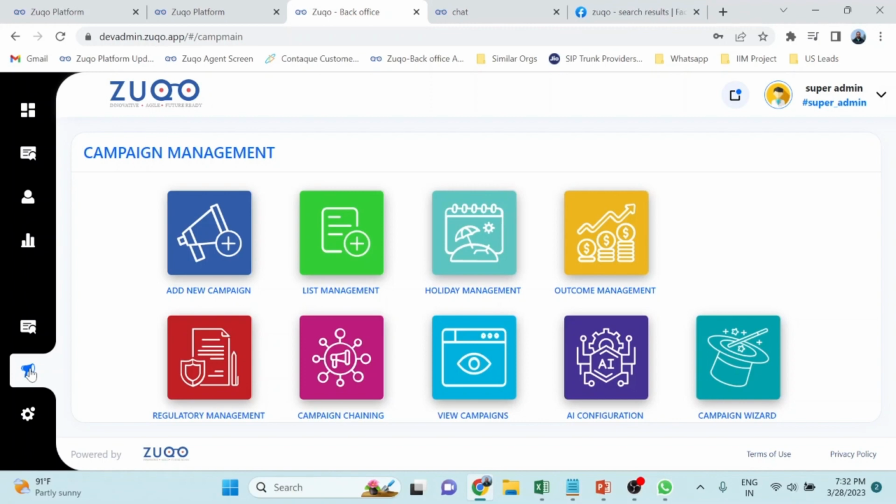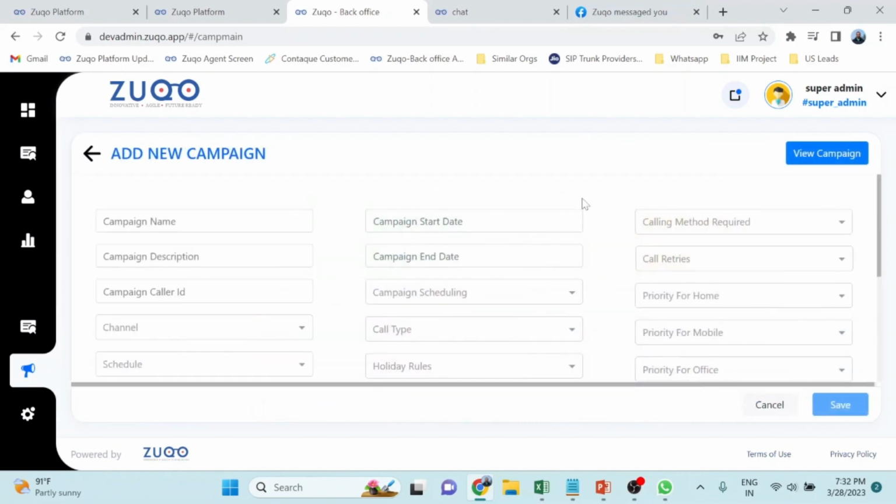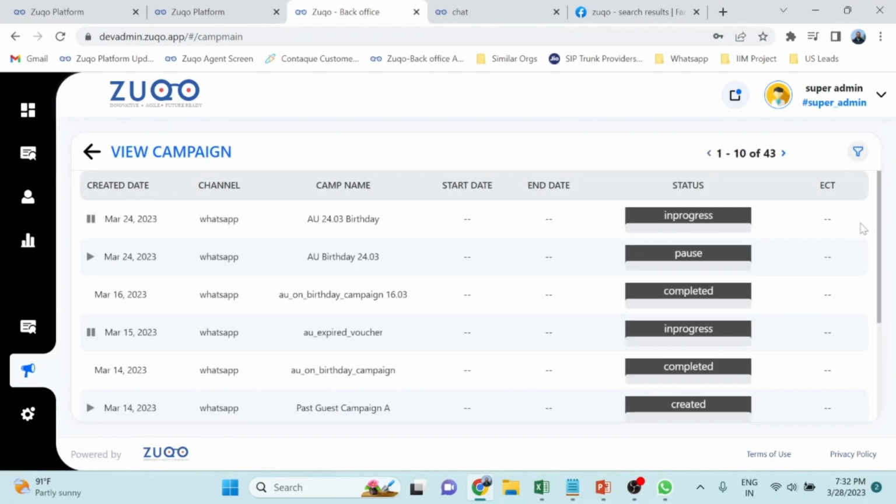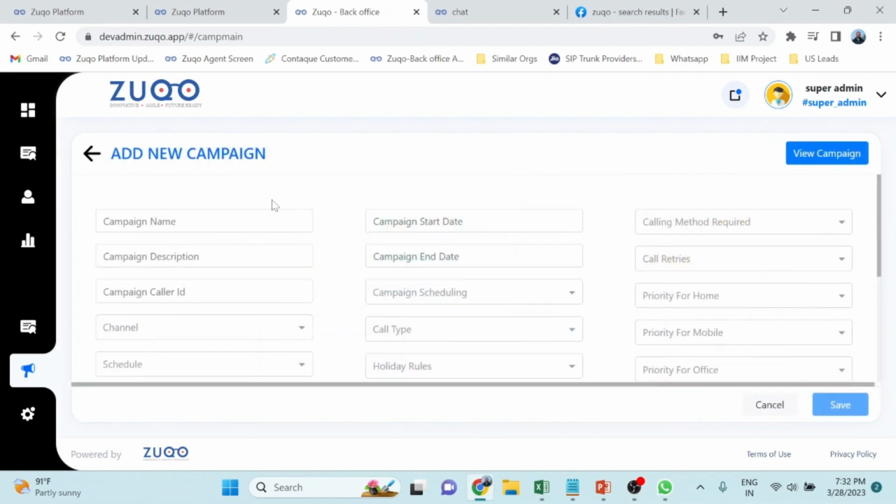This is a very powerful auto dialer facility that we have, wherein you can create as many campaigns as you want. For example, I can view those campaigns that are running, or if you want to create a new campaign, you can do that, wherein, let's say, a promotion campaign.